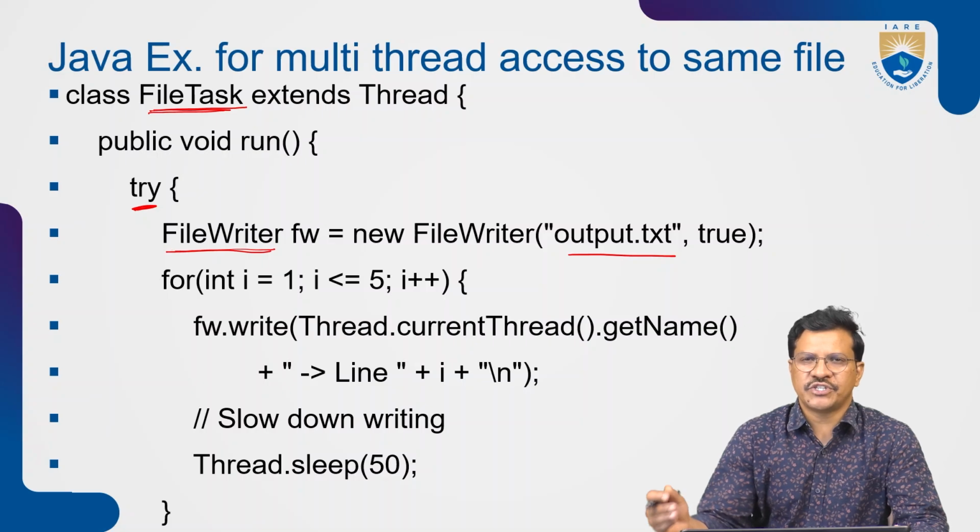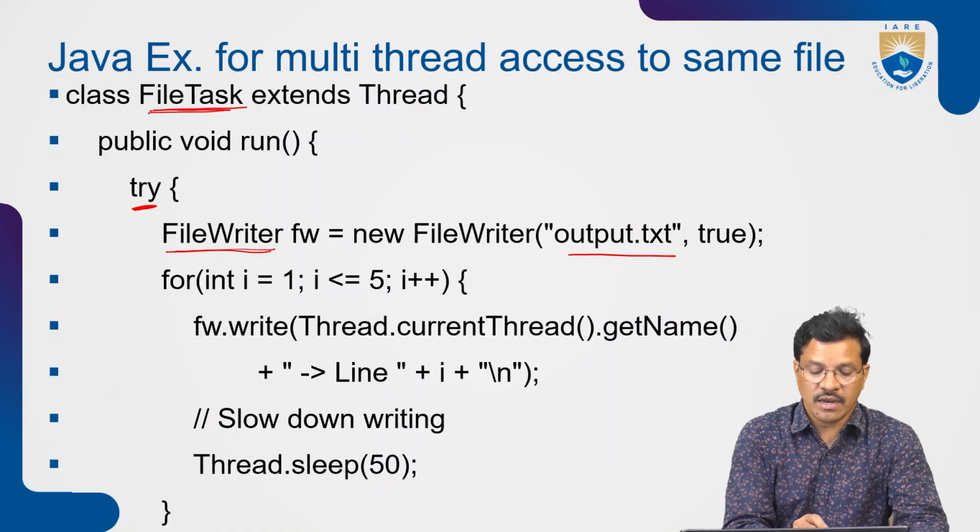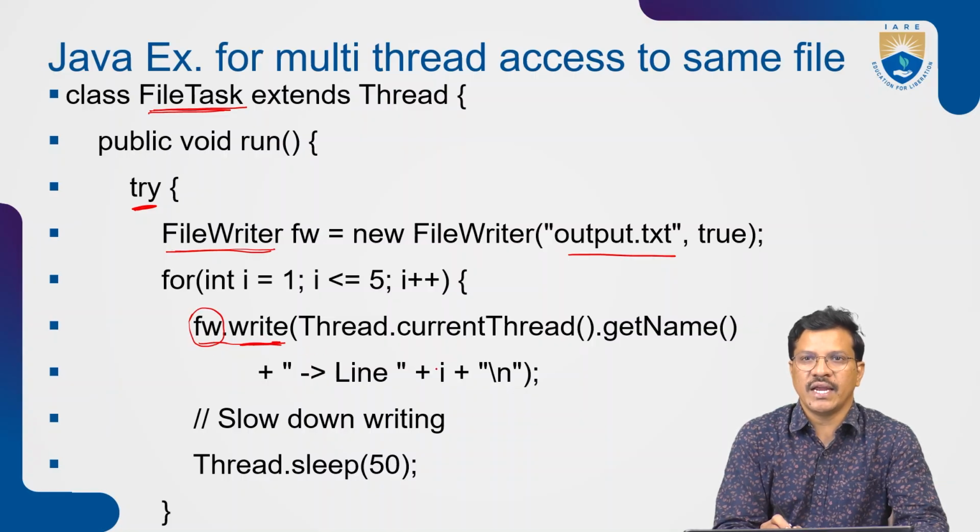Character by character, the stream comes and writes. Here fw is the object reference variable of FileWriter, through which the fw.write method can write the data.